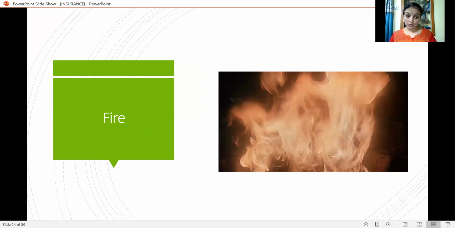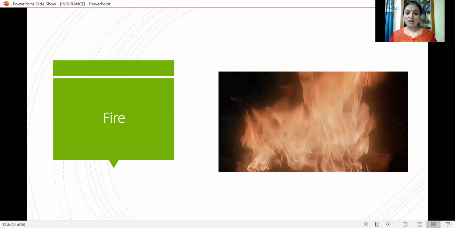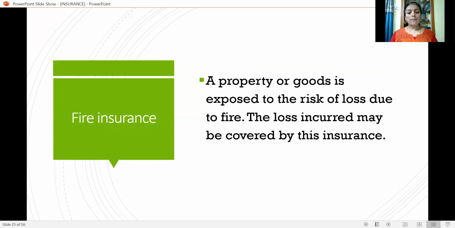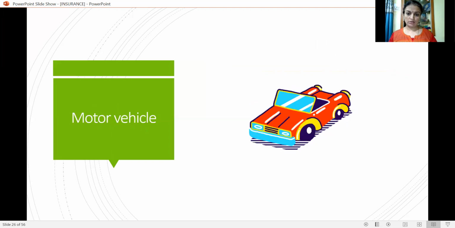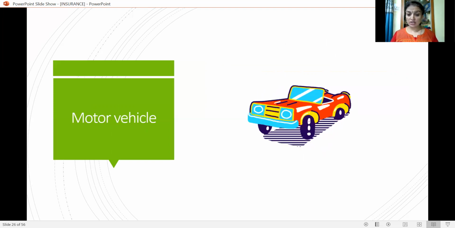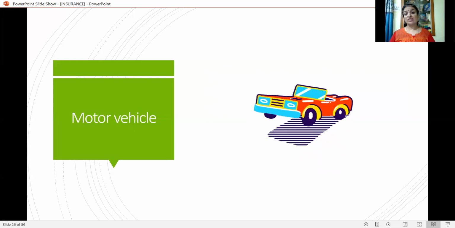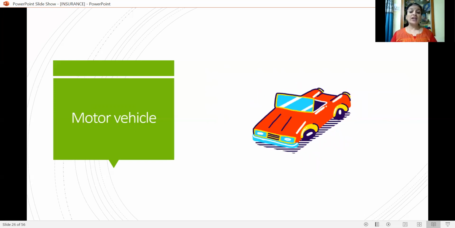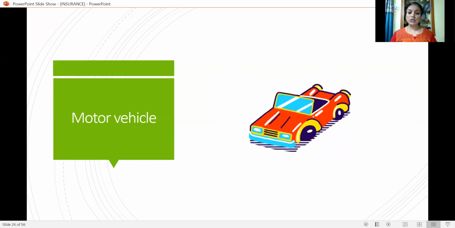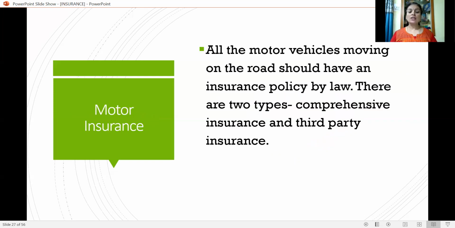What is fire insurance? Friends, let us understand what it is exactly. A property or goods exposed to the risk of loss due to fire. The loss incurred may be covered by this insurance. You know, the motor vehicles like car, bike, two-wheeler, four-wheeler, three-wheelers. There are several vehicles on the road. These can be insured with motor insurance.